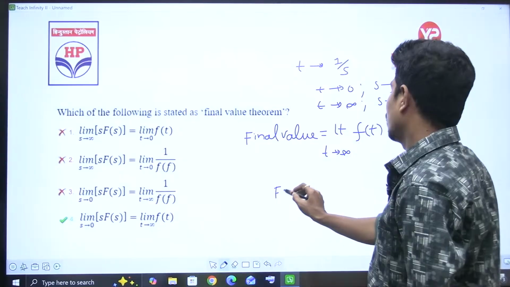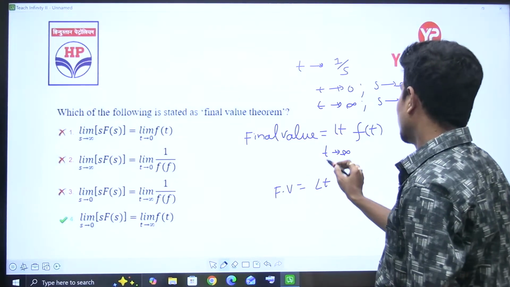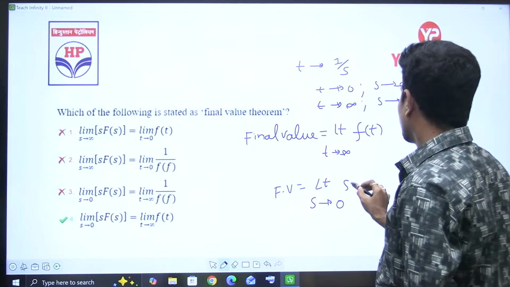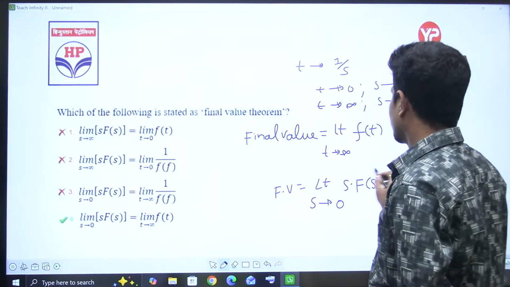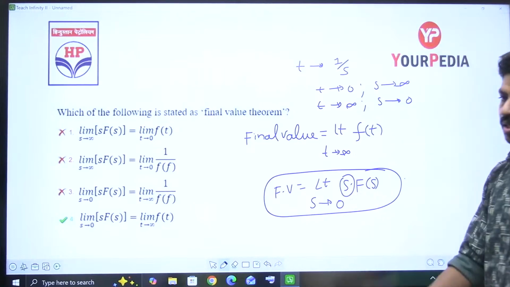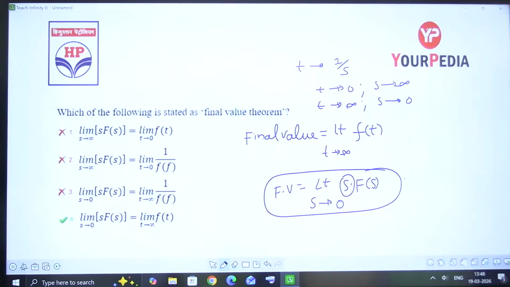So final value is equal to limit, in place of t, s tends to 0, s into F of s. Final value is s into F of s. One s will come extra in the s domain. Observe it here, please. One s will come extra here, right?